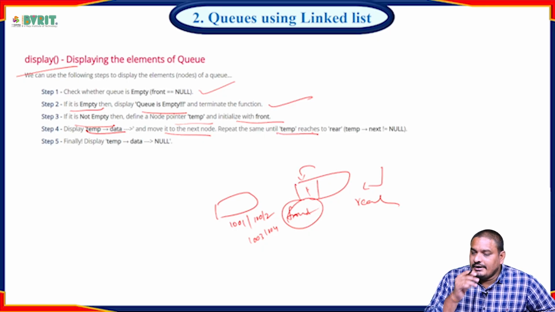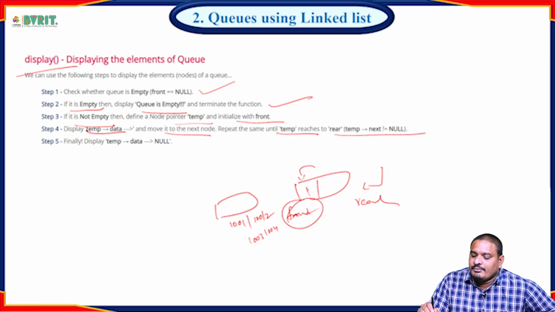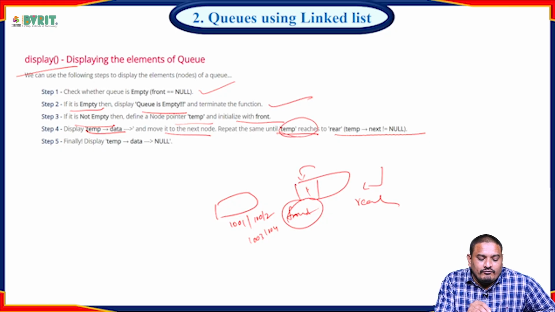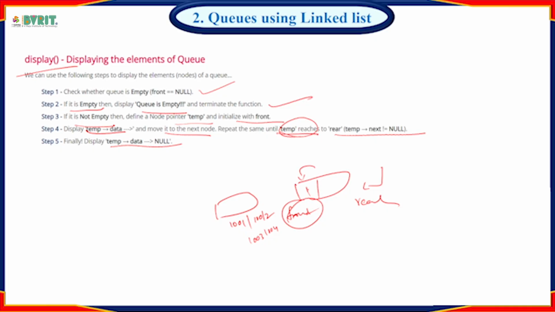Repeat the same until the temporary reaches this condition: temporary next is not equal to null. Up to then, display the temporary value. Finally, display the temporary data, and then null. Okay, these are the three algorithms to follow for queues using a linked list.